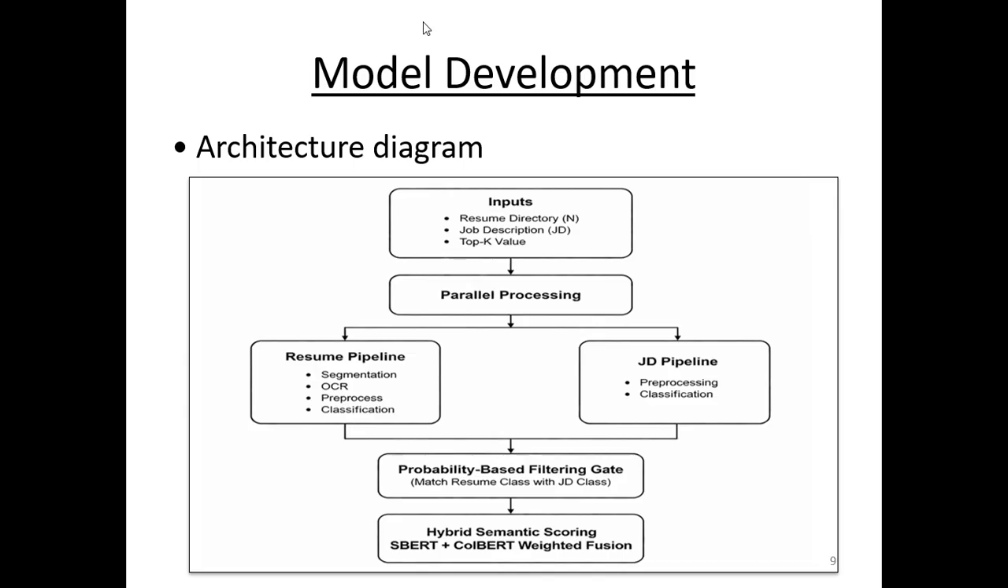In the resume pipeline, it uses segmentation-aware OCR to identify the text region and extract the data from the resumes. After extracting the data, it performs the pre-processing. Then it classifies to identify which job role the resume belongs to. And at the same time, it performs the JD pre-processing and classifies the JD class.